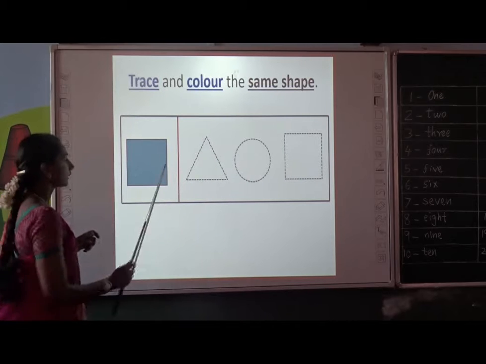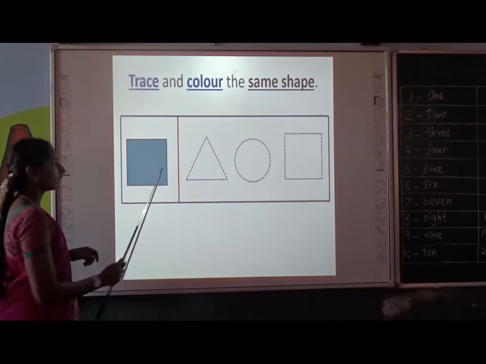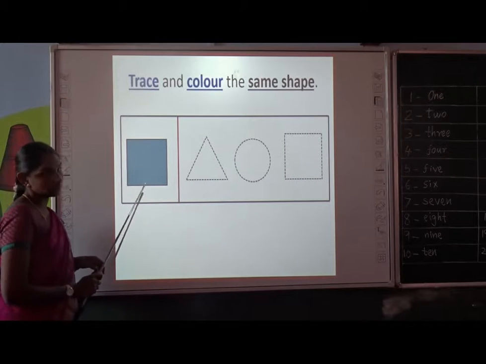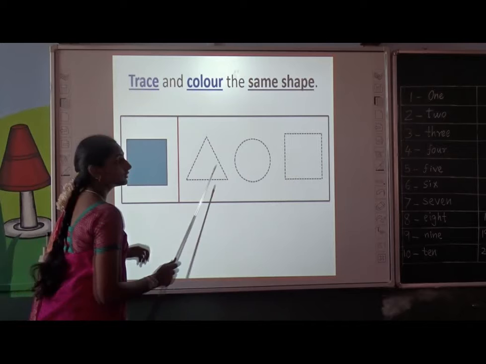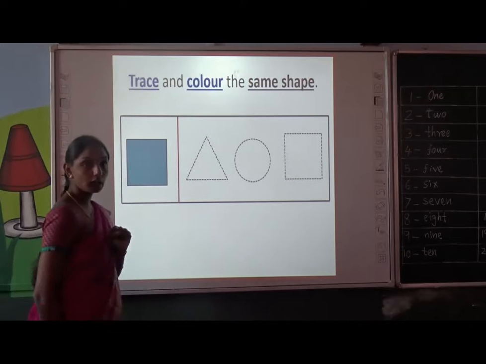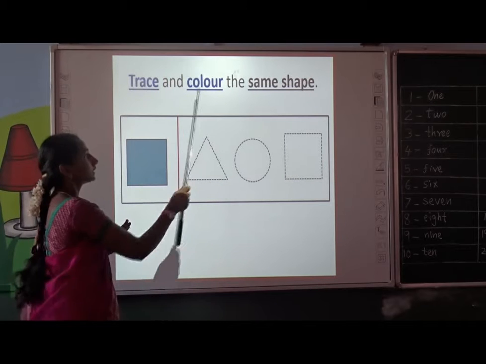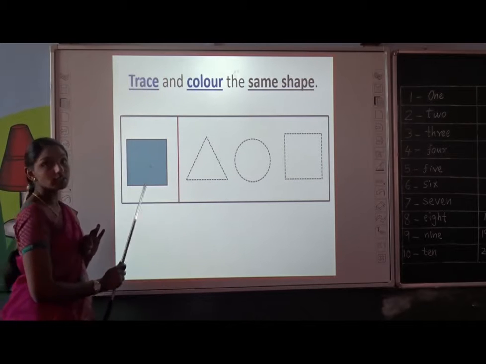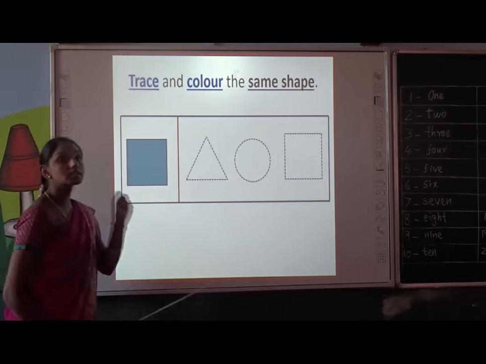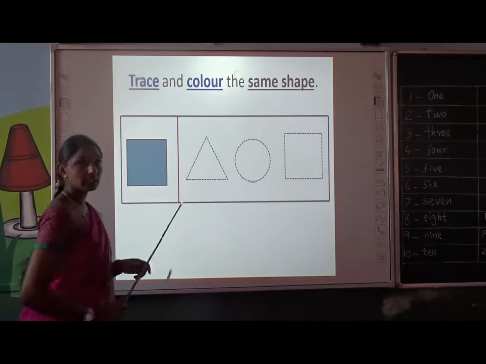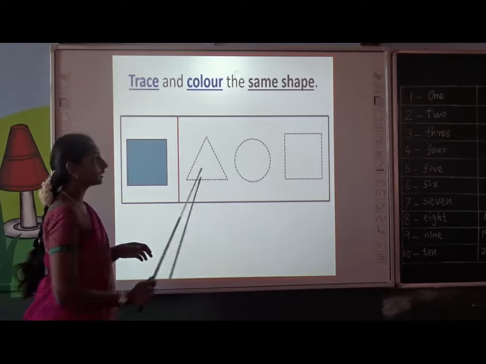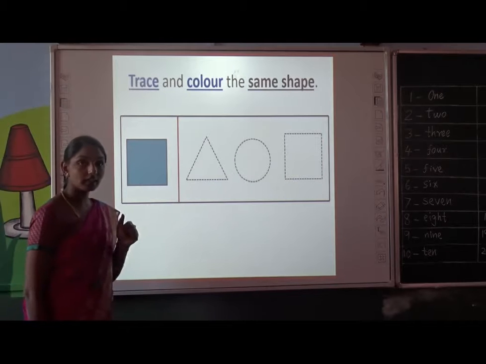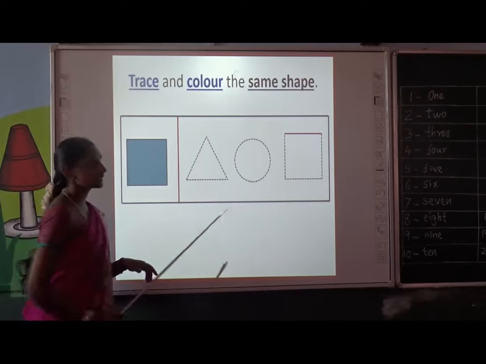Okay, see on left side you have a shape. What is it? Square shape. On right side you have 3 options. From this you have to only trace and color the same shape. That is, you have to trace and color the square shape. Is there a square anywhere? Yes. Where, Kana? Very good. The third is the square shape.